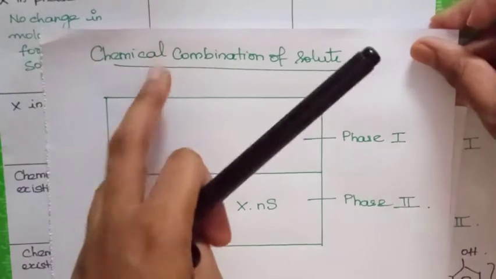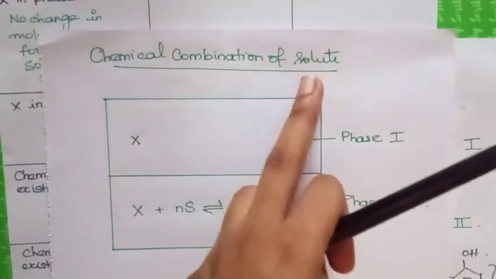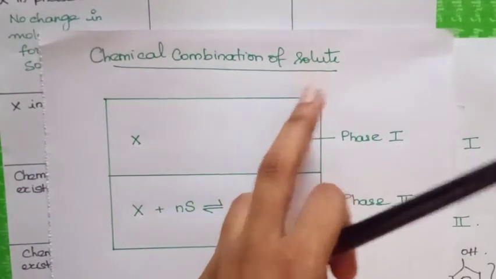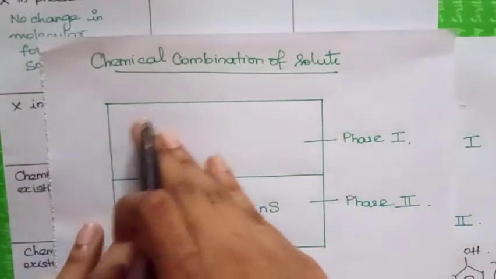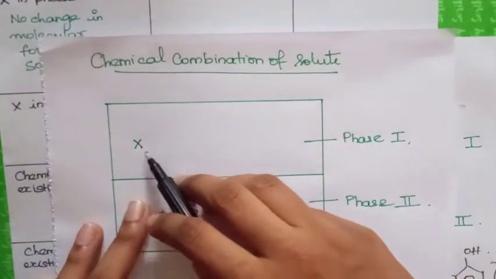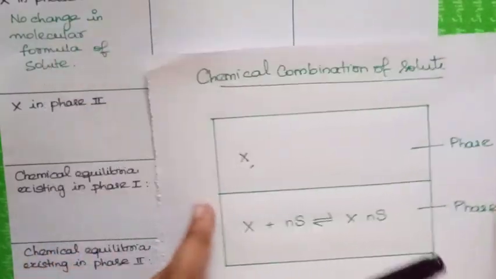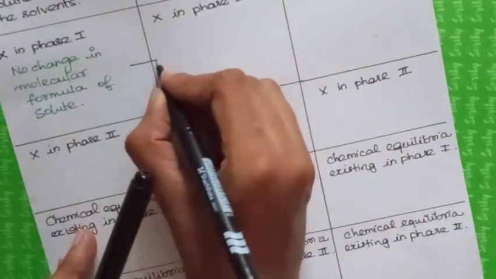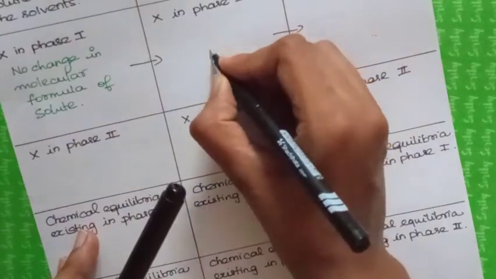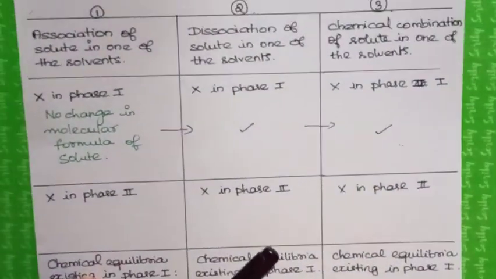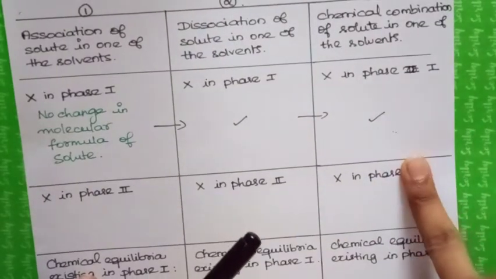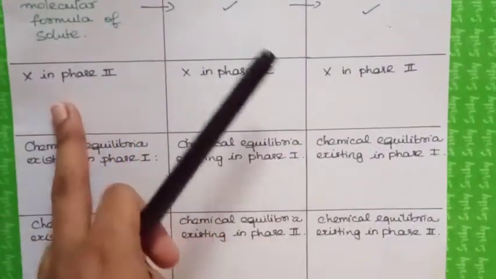Similarly, in chemical combination of the solute in any one of the solvents, in the first phase there won't be any change for this X. X is nothing but the solute. So this reflects the same in all of them. Clear? Now coming to the solute in phase 2.